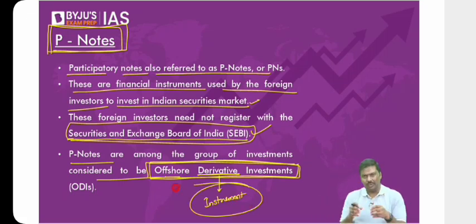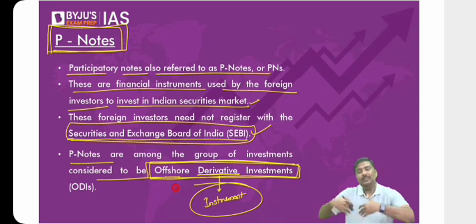Have a look at this. Derivative. What is the meaning of the term derivative? It is a deriving. Deriving means it is getting value from something else. Is it okay? It is an instrument that doesn't have any independent value. It will derive its value from an underlying asset, underlying instrument.